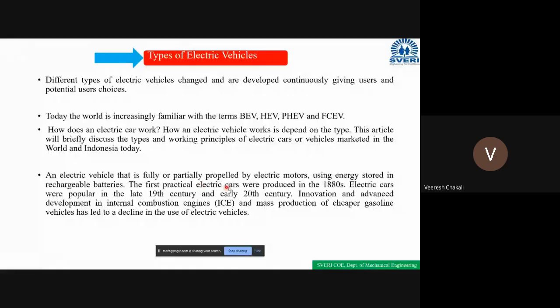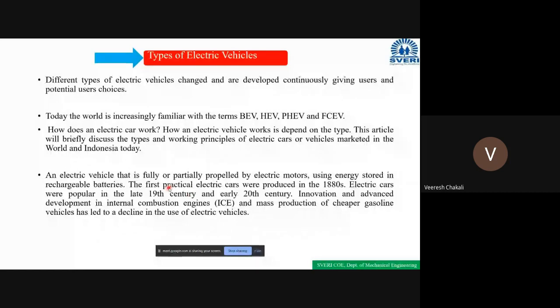Okay, the electric vehicle is fully or partially propelled by electric motors. Propelled means driving. Fully driving or partially driving by the electric motors using energy stored in rechargeable batteries. Clear? So why are we saying fully or partially?